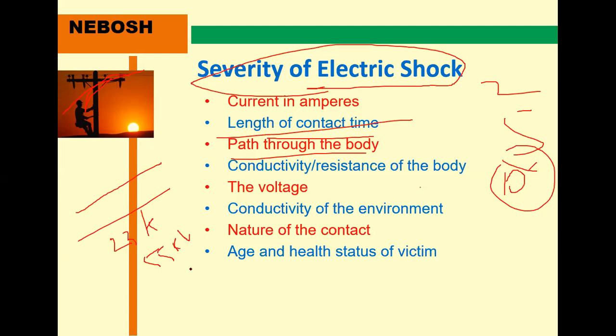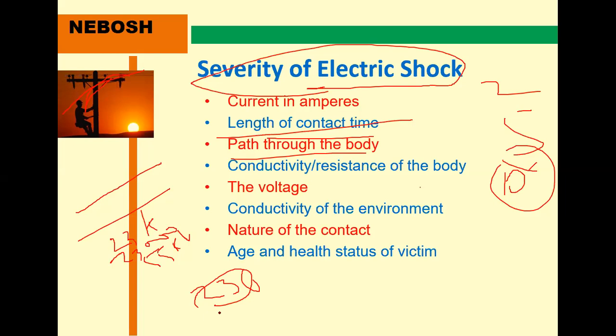But how much are we using? Only 230. But this is how much? 23,000, 23 followed by 3 zeros. Here it is only 230 volts, and most people who get an electric shock maybe die also. But in the case of 23 kV, the nature of the contact also matters, and